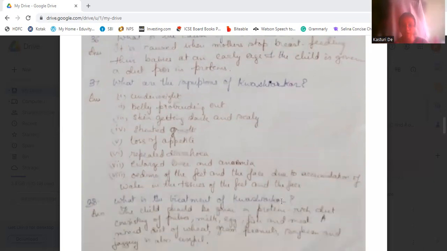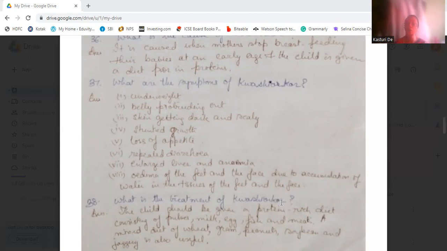First is underweight. Then the child's belly protrudes out. Then the skin gets dark and scaly. Stunted growth. There is loss of appetite. Repeated diarrhea, that is loose motion. Then enlarged liver and anemia. Edema of the feet, that is swelling of the feet and the face, due to accumulation of water in the tissues of the feet and the face.